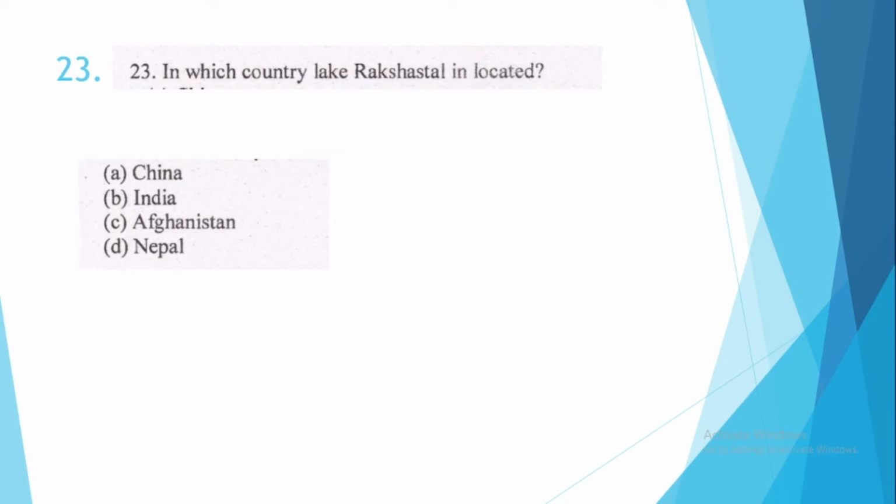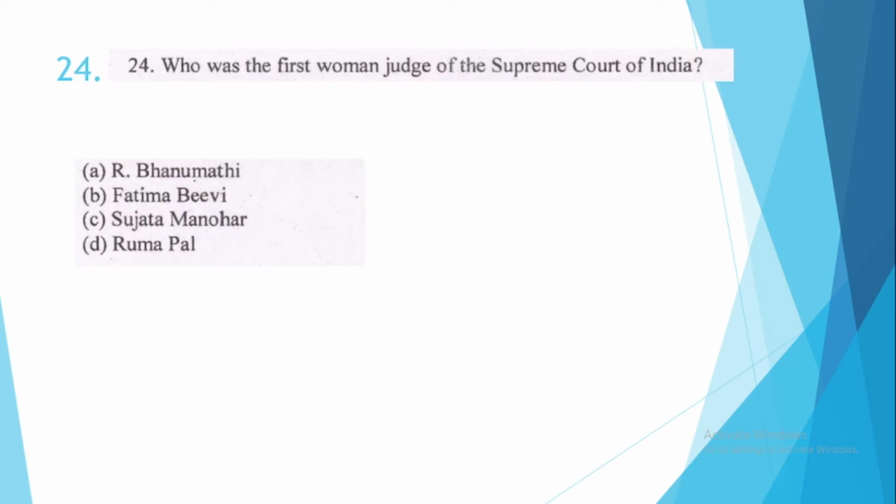23. In which country Lake Rakshasthal is located? The correct option is option number A. It is China, and Satluj River originates from its northwestern tip. So that's an extra fact which I am giving you. 24. Who was the first woman judge of the Supreme Court of India? This is option number B, Fatima Bibi.